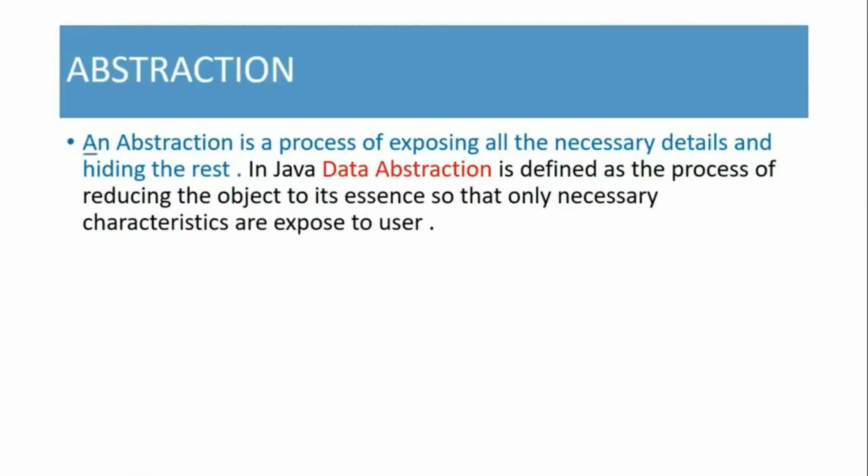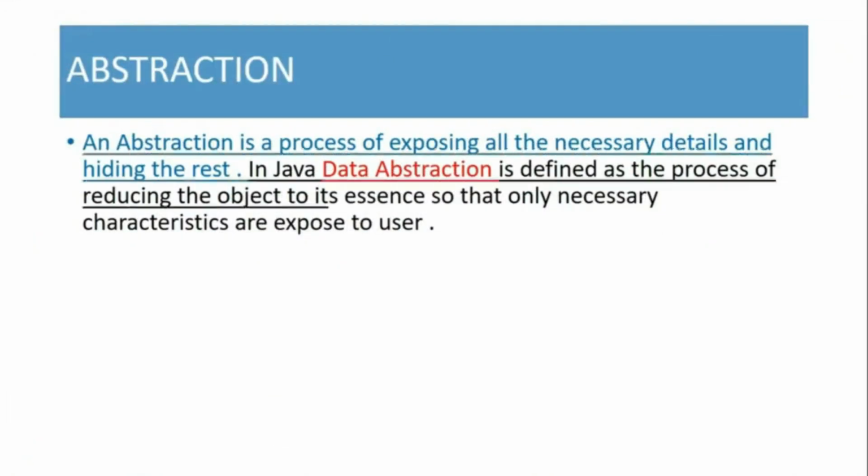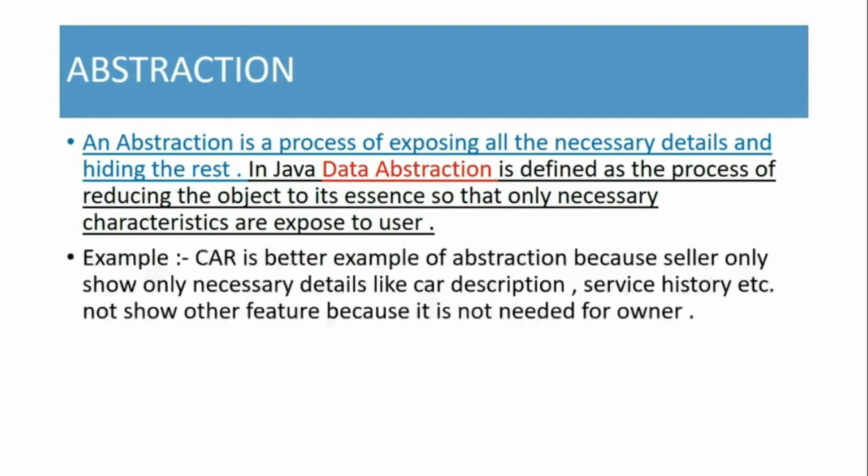Abstraction. Abstraction is a process of exposing all the necessary details and hiding the rest. In Java, data abstraction is defined as a process of reducing the object to its essence so that only necessary characteristics are exposed to the user. Clear? Now, example: car is a better example of abstraction because a seller shows only necessary details like car description, service history and so on, and does not show other features because they are not needed for the owner. Clear? Now move on to the next topic.